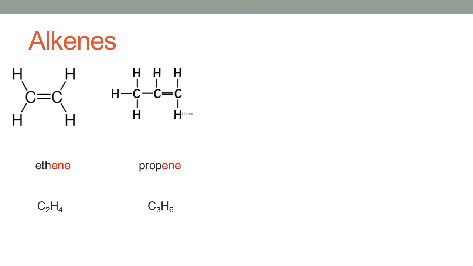Now let us talk about the third member of the alkene group. Again you can see the presence of a double bond between two carbon atoms in the structure. The name is butene as there are 4 carbon atoms and ene is the suffix for alkenes.